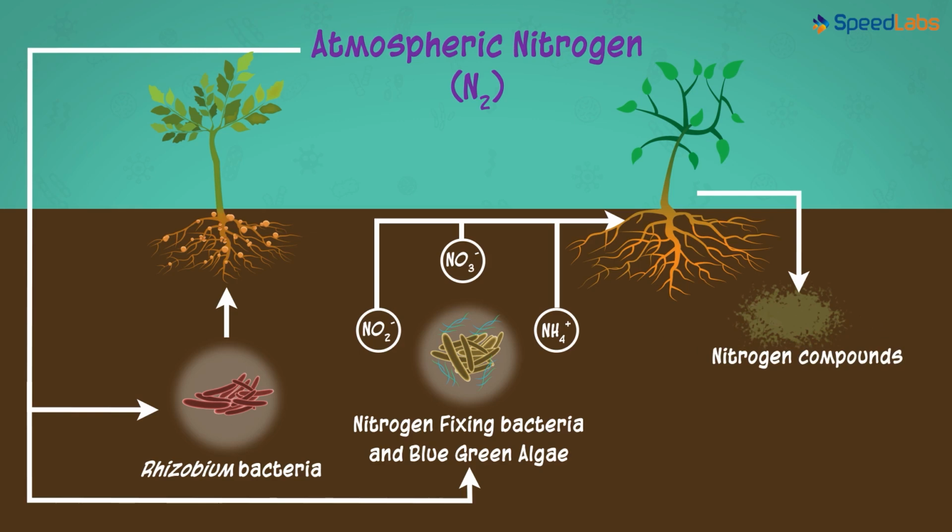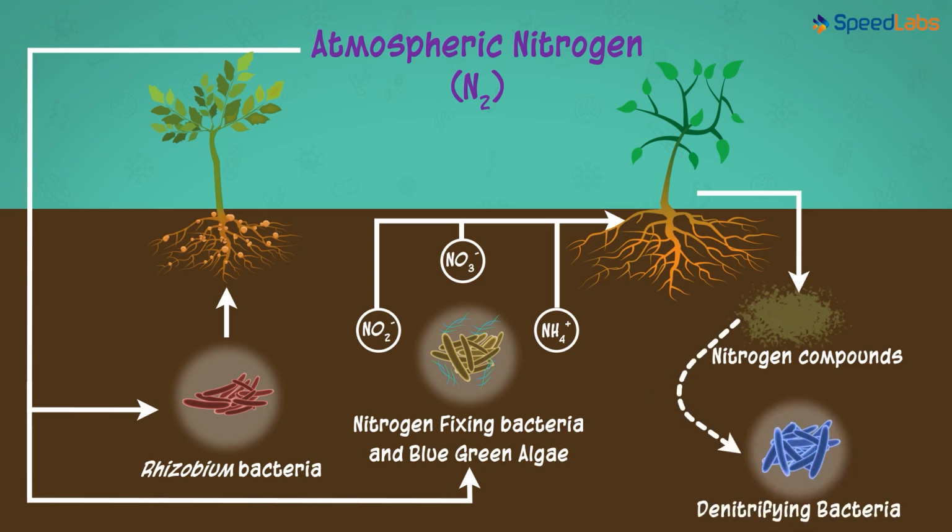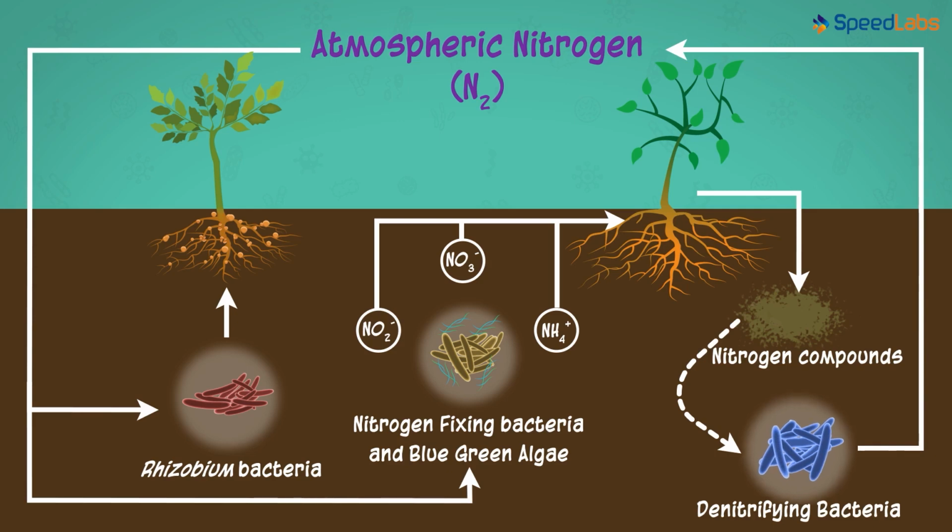Amazing, isn't it? But wait, here's something more interesting. The soil also has another category of bacteria called the denitrifying bacteria. What could they be useful for? As the name says, they will help release the nitrogen molecules from these compounds present in soil into the atmosphere. Yes, these denitrifying bacteria sometimes convert the available nitrogen-containing compounds from the soil to release molecular nitrogen.